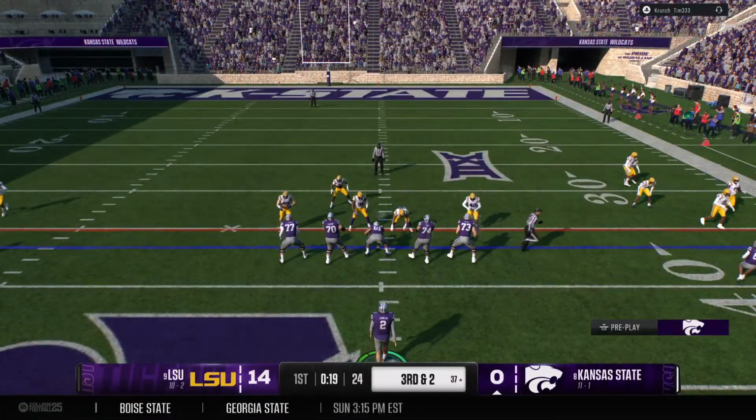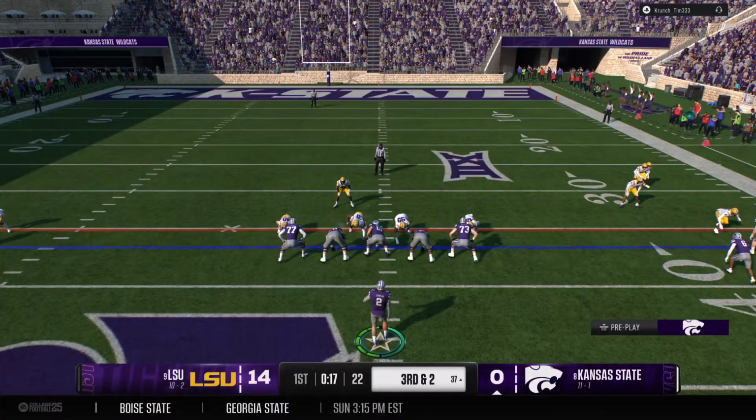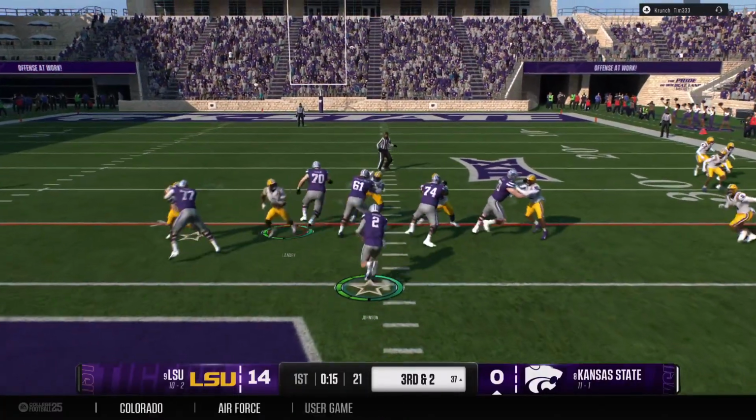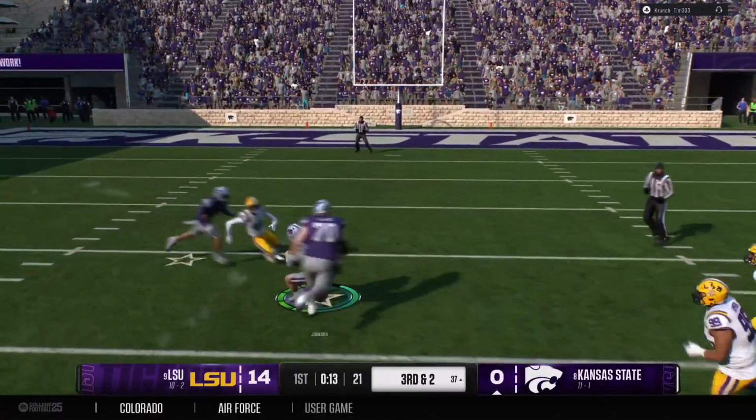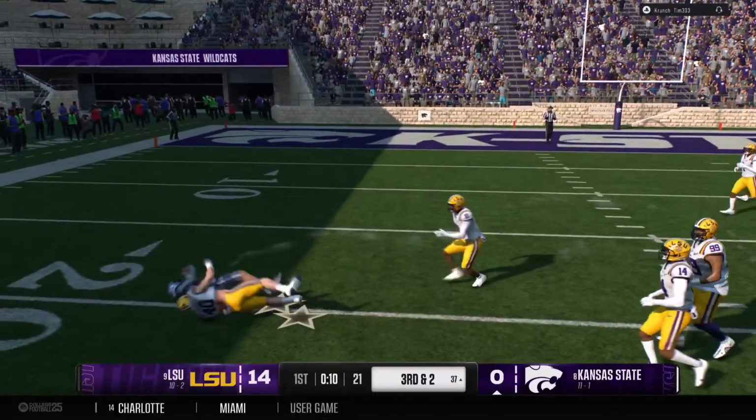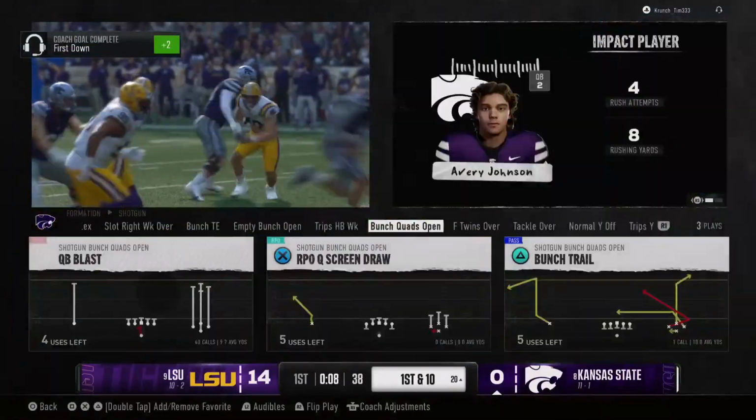Crucial third down play right here. And the quarterback tucks it and takes off as a design run. And they tackle him, but not before he picks up the first.